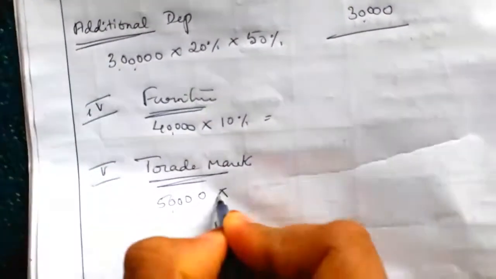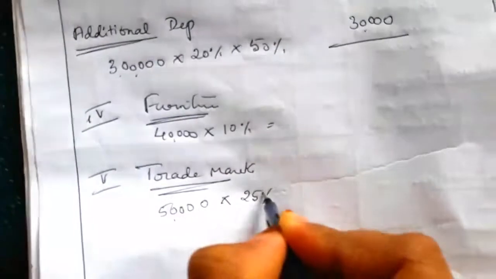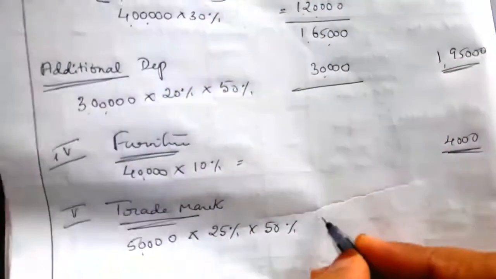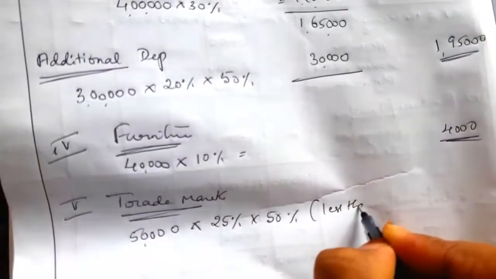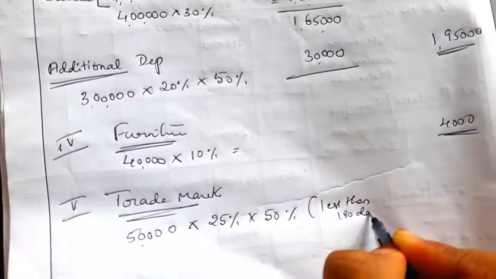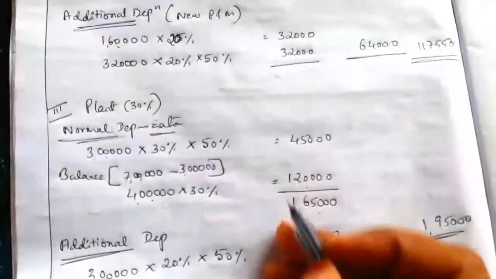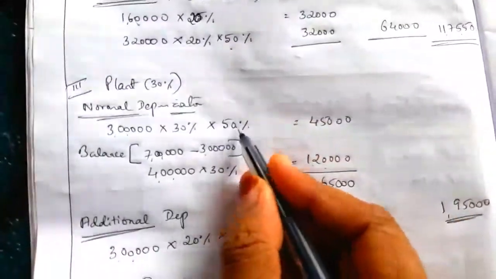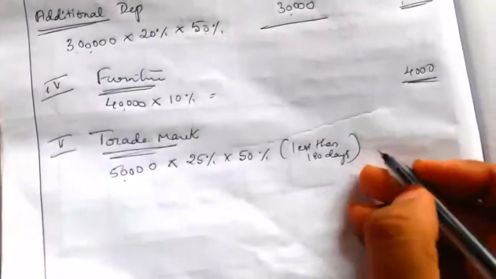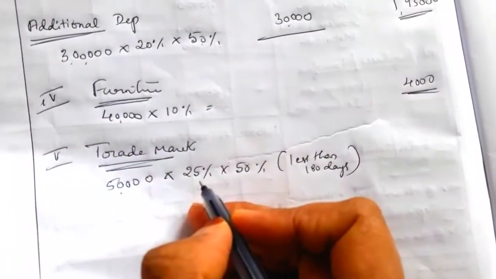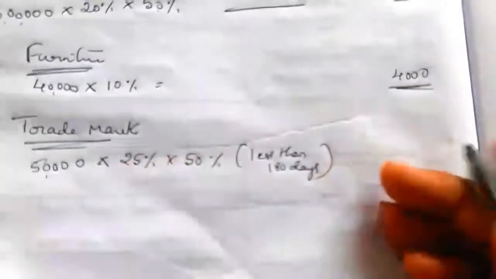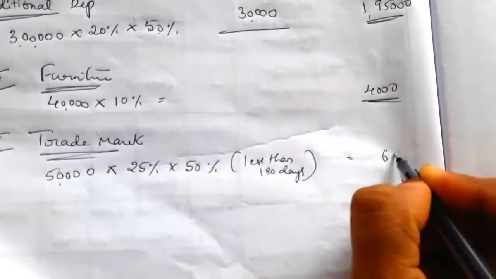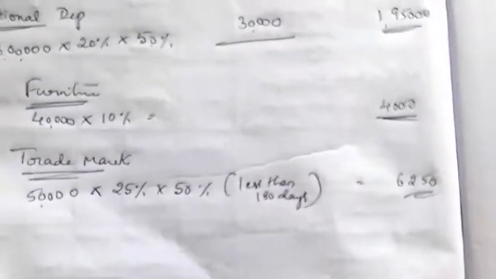Rate of depreciation for trademark is 25% and it is used less than 180 days, so we charge 50%. Everywhere write less than 180 days wherever 50% is taken. So 50,000 into 25% into 50%, trademark depreciation is equal to 6,250.